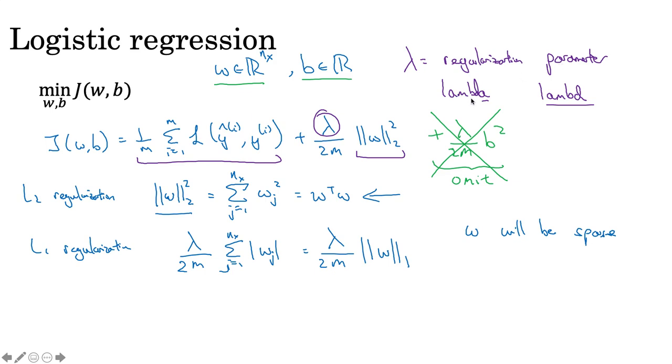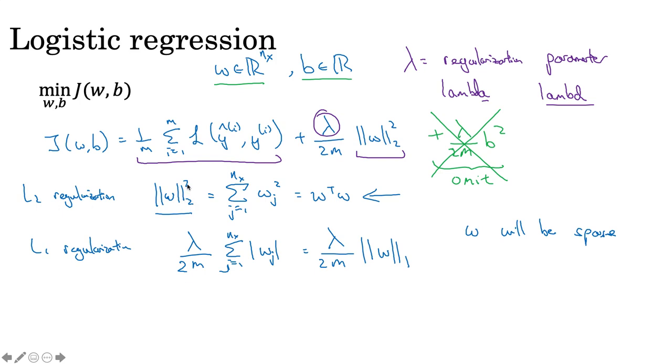We write lambda like this, but in Python, lambda is a reserved keyword used for a different purpose, so that's why we write lambd. So lambda divided by 2m: dividing by m is to take the average, and dividing by 2m further reduces its value.